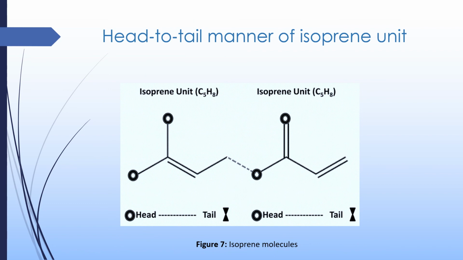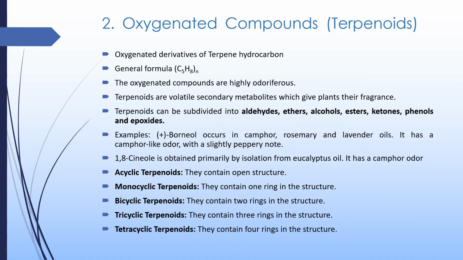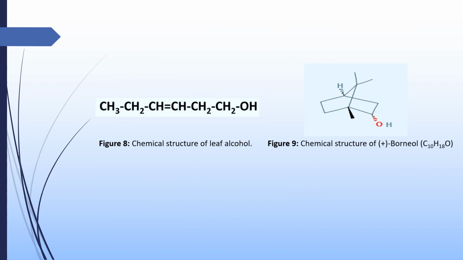In the head-to-tail manner, the tail of one isoprene unit is linked with the head of another isoprene unit to give the terpene hydrocarbons. Bicyclic terpenoids contain two rings in their structure.